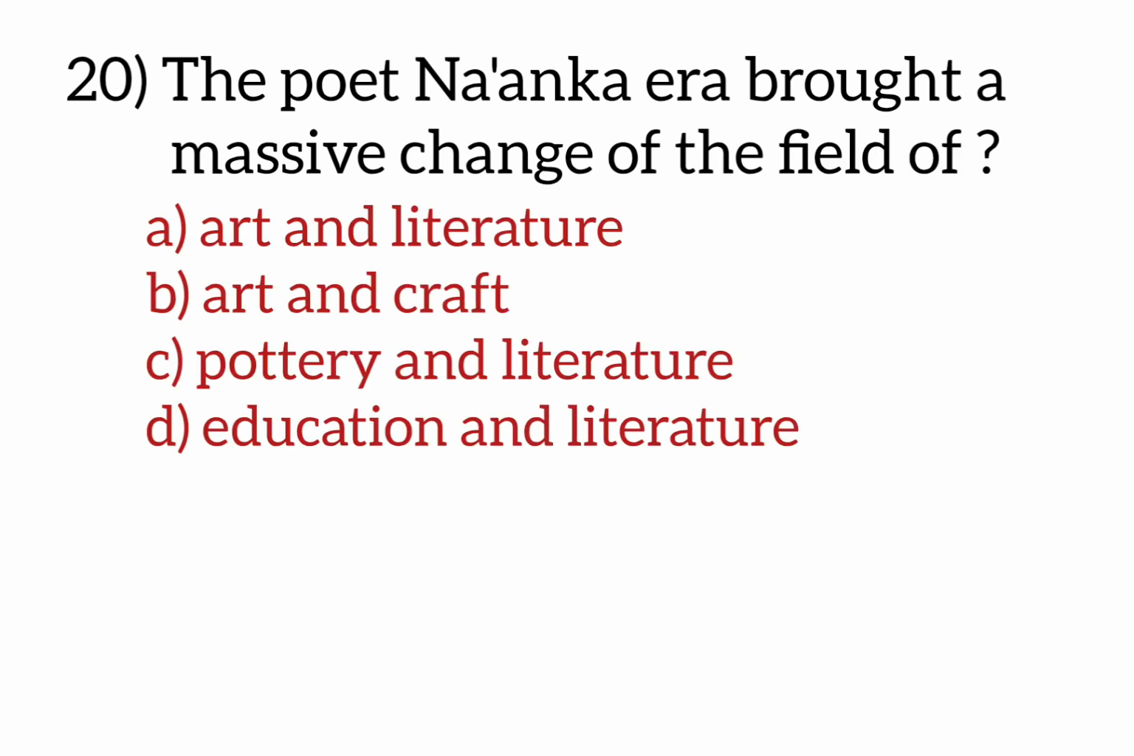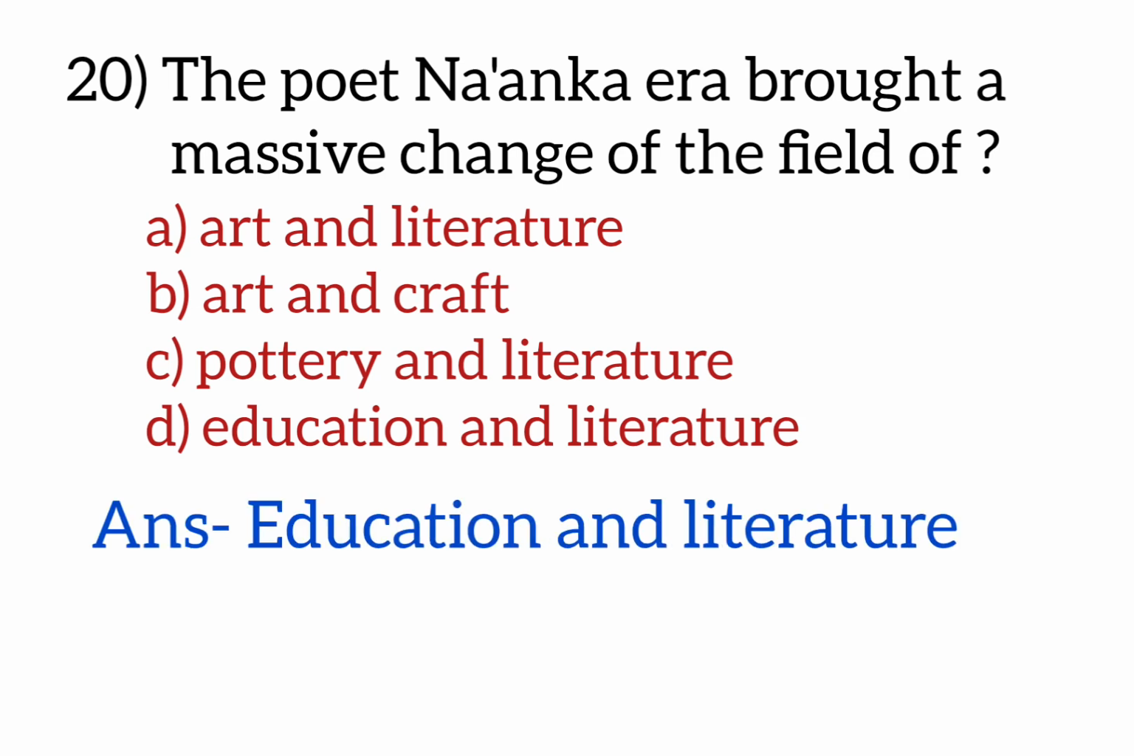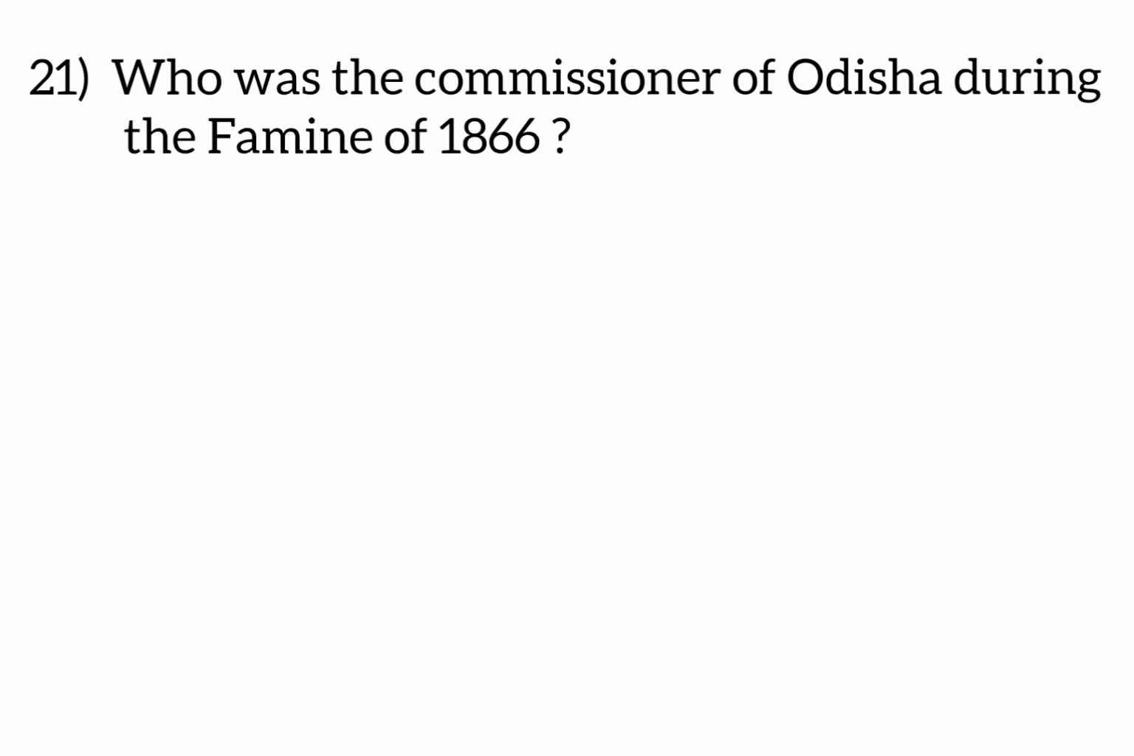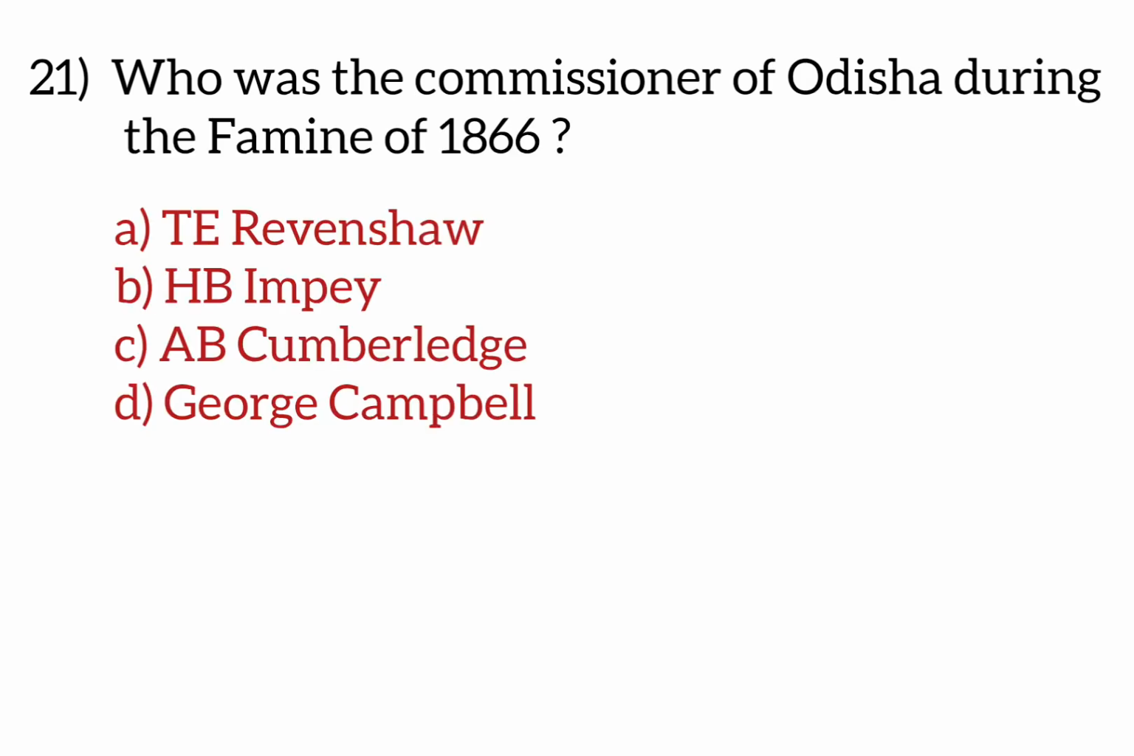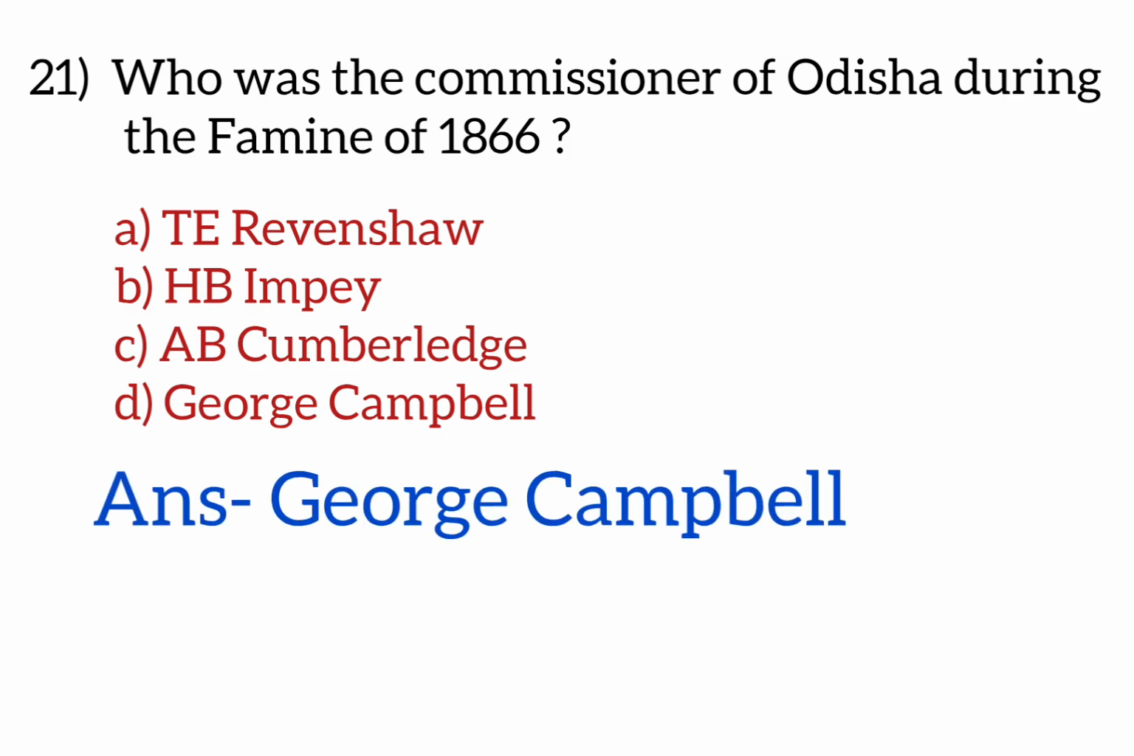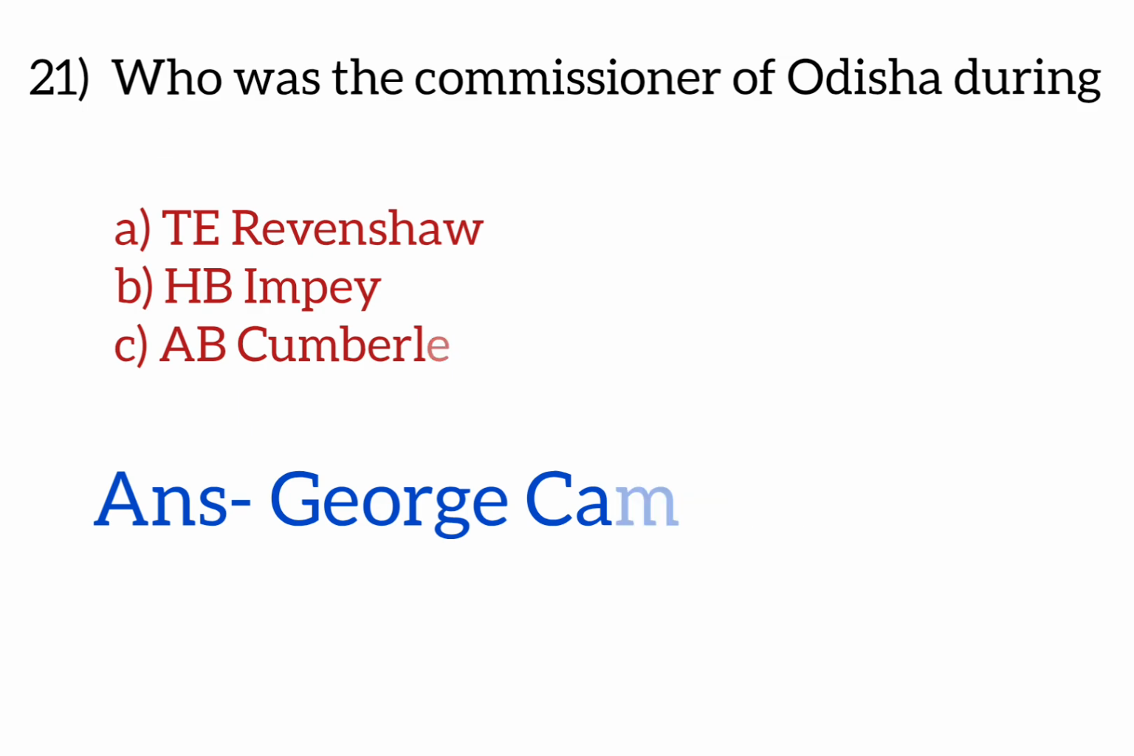The poet Nagaera brought a massive change in the field of, options are art and literature, art and craft, pottery and literature, education and literature. Answer is education and literature. Who was the commissioner of Odisha during the famine of 1866? Options are T. Revensa, H. B. Impe, A. B. Cumberless, George Campbell. Answer is George Campbell. Next question.